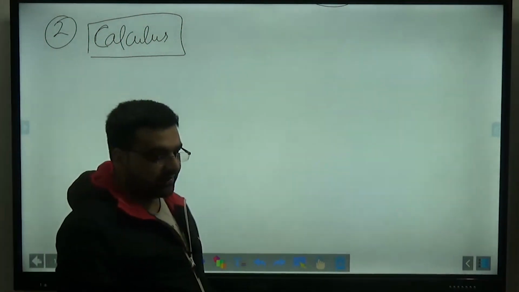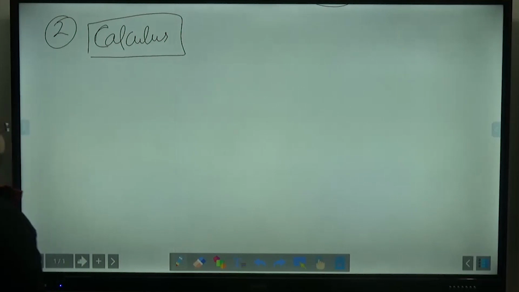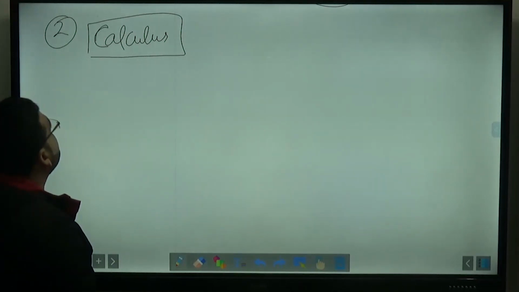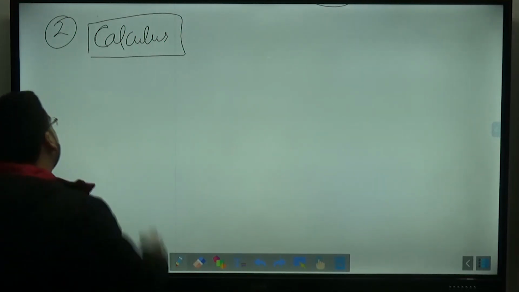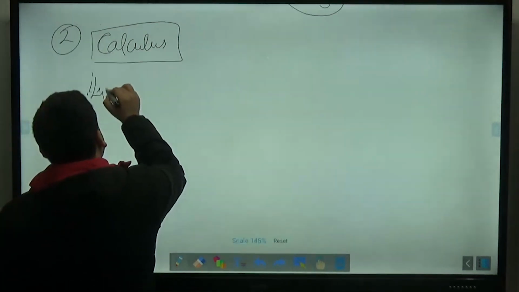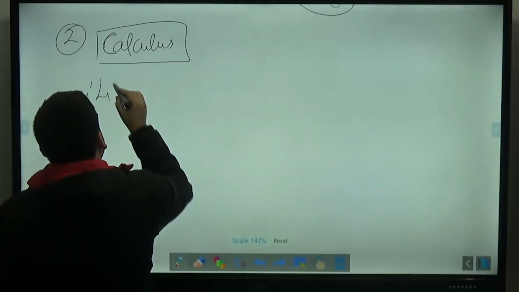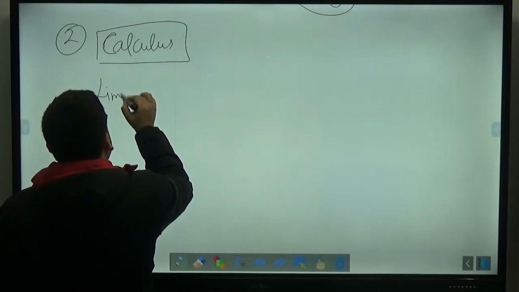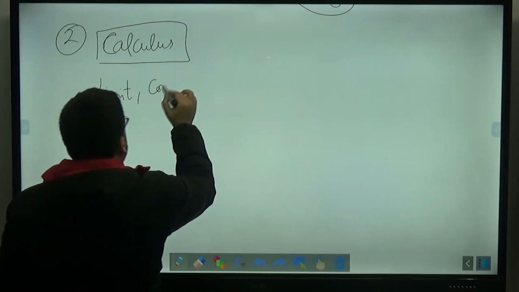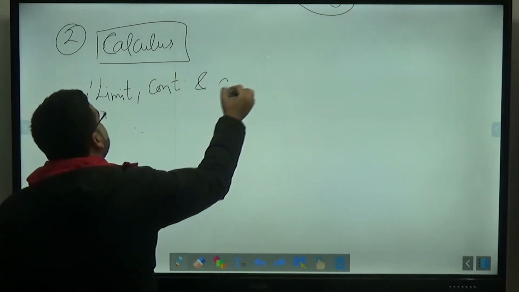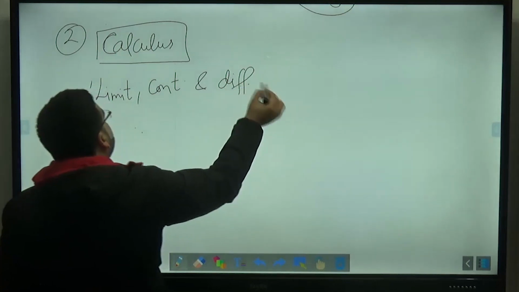In calculus, the first topic was limit, continuity, and differentiability. This was the first topic.